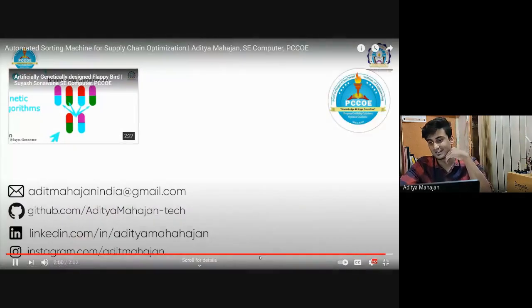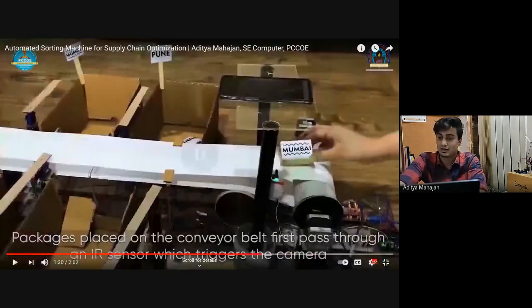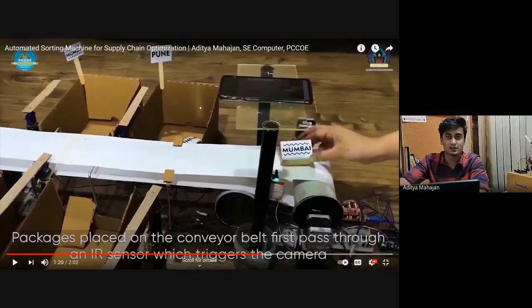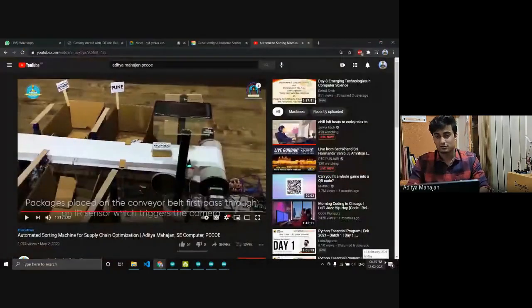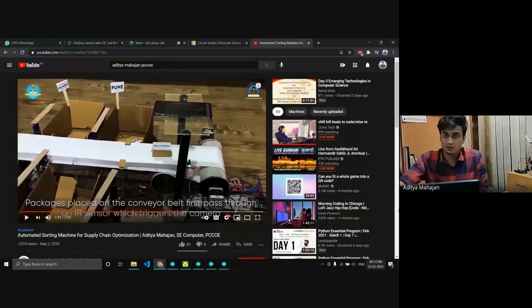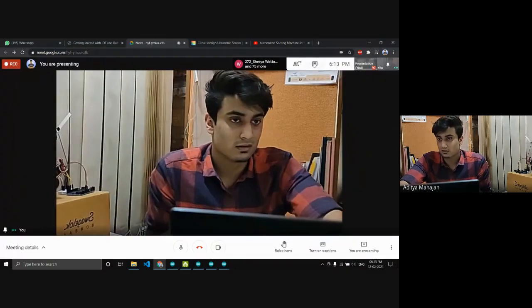So I've used the concepts that we learned today, plus a few additional concepts like IR sensor, camera, and machine learning, but essentially the same thing that we learned today. You just add on the different components, like servo motors and ultrasonic sensors, combine them together and build something useful. By themselves, they don't do much, but when combined together, they can do magic.